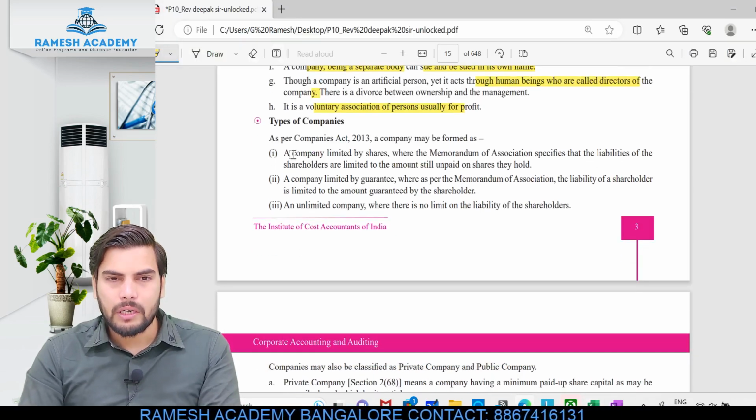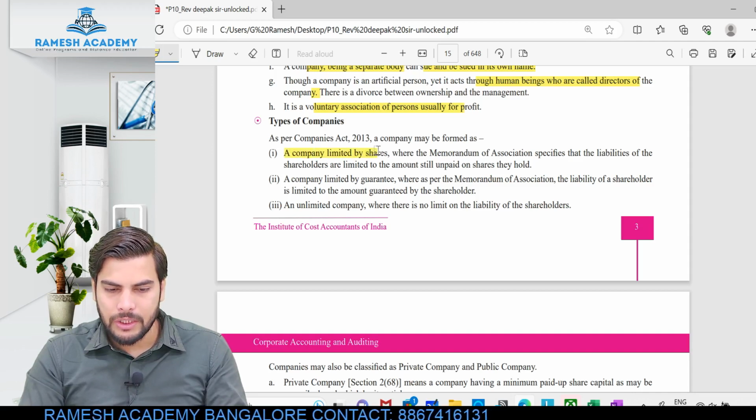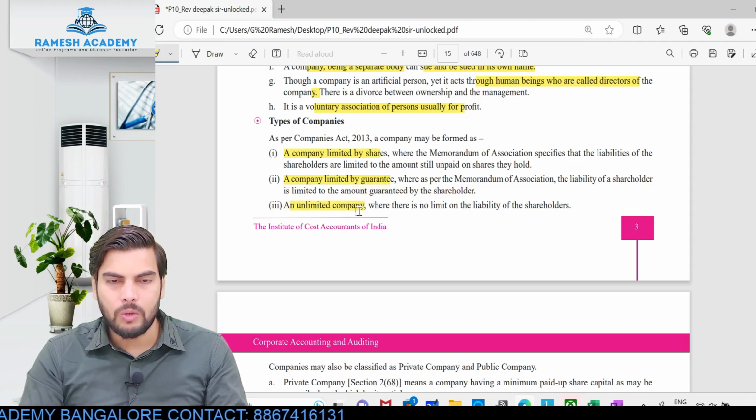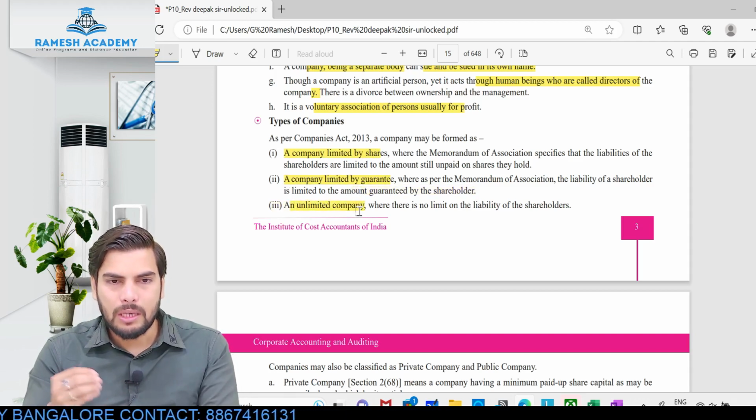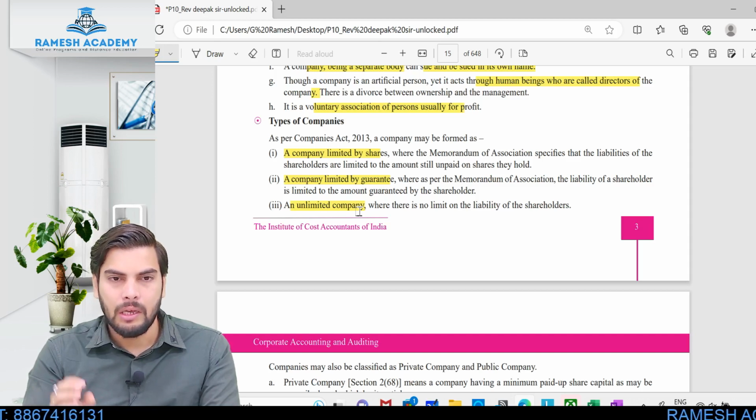When it comes to different types of company, look at this. The first thing is a company limited by share. Then the next thing is company limited by guarantee. Then we have unlimited company. Let me tell you the meaning of these three terms. What is a limited company? You already know a limited company, right? Those companies wherein the members' liability will be limited, that is what is called a limited company.